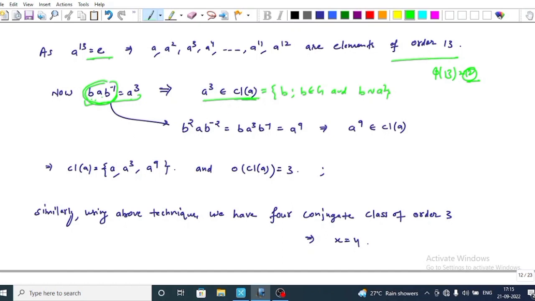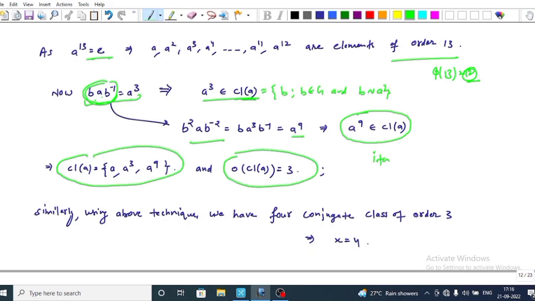Now again pre-multiply with B and post-multiply with B inverse. This implies that B power 2 A B power minus 2 is equal to B A power 3 B minus 1 is equal to A power 9, because for A we have A power 3, now for A power 3 we have A power 9. This implies that A power 9 belongs to the conjugate class of A. Again and again using the iteration, we get only 3 elements in the conjugate class of A, and the order of this conjugate class is equal to 3. Similarly, using the above technique, we have 4 conjugate classes of order 3.